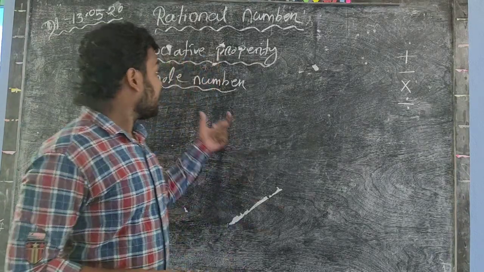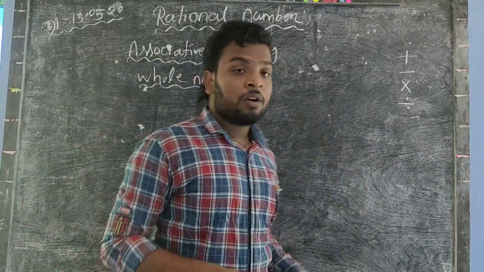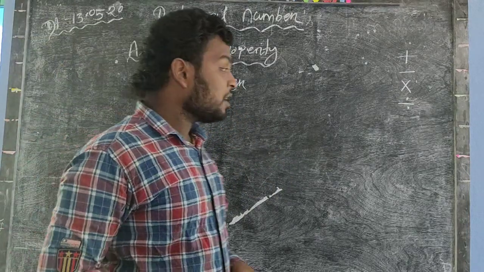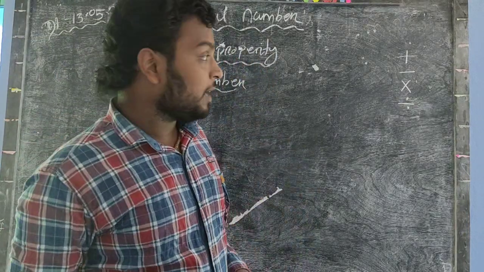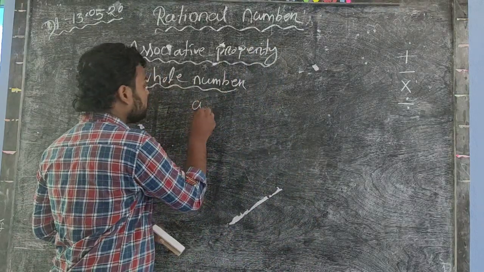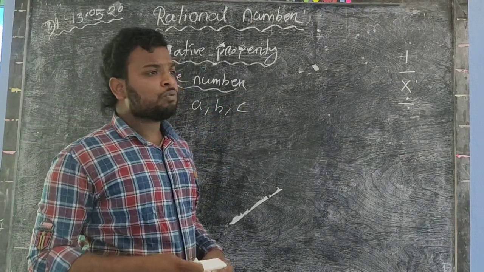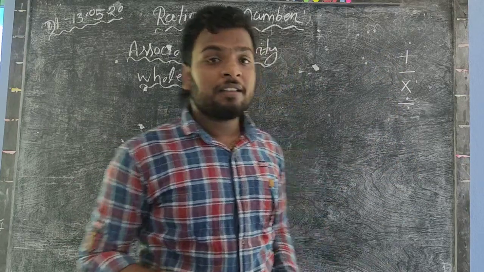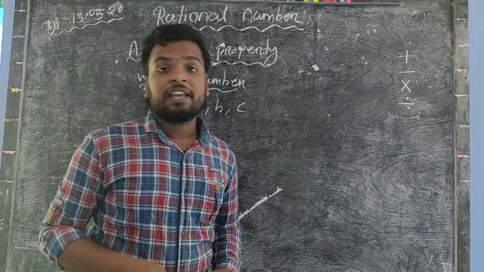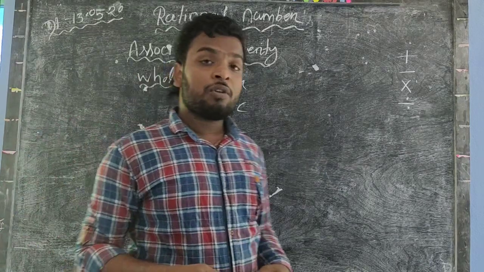So in the case of whole numbers, I will discuss whether the associative property can be proved or not. First of all, we discuss what the associative property is. If you take three numbers, let these three numbers be A, B, and C, and you do any type of operation, then according to the associative property, if you change the grouping of these numbers, the result will always be the same.